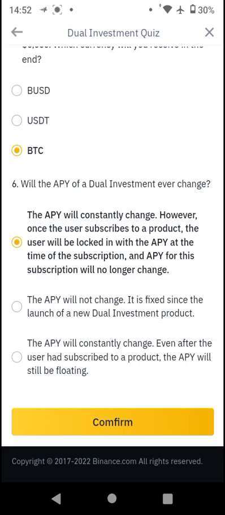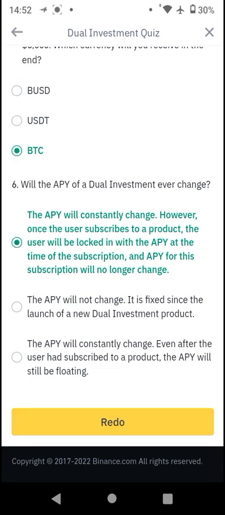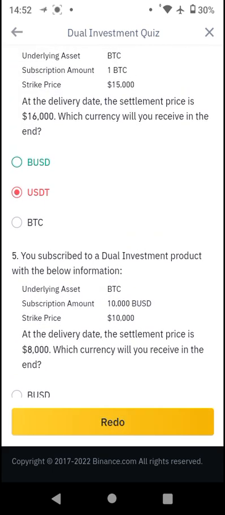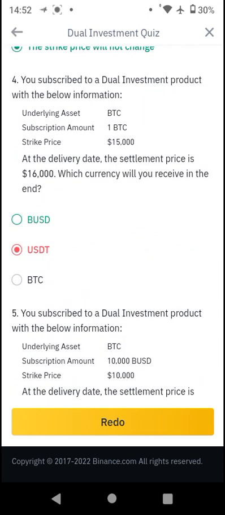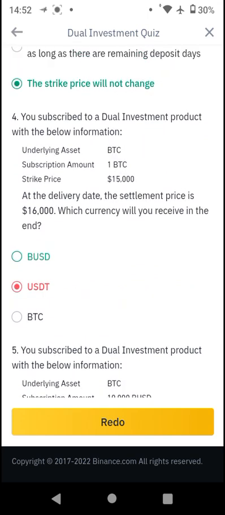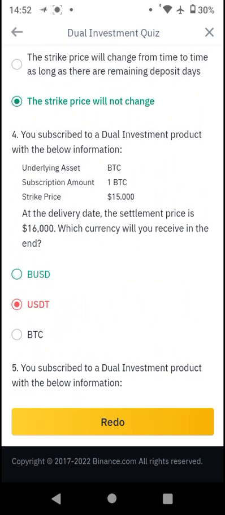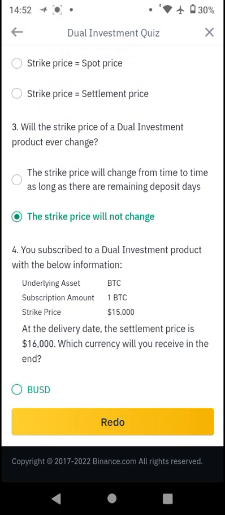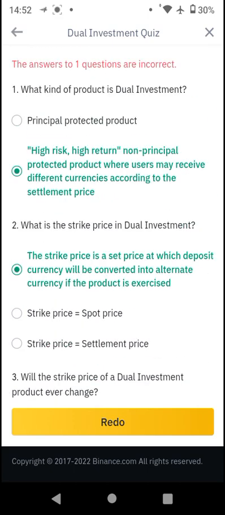So we're going to check if we did get all the answers. Okay, so guys, we did get this answer, BUSD. We did get it because it's still a stable coin. So long as it's a stable coin, that is what you're going to get. You usually get a stable coin for this transaction, so long as your needs are met. The answers to one question are incorrect. So guys, we did do well.